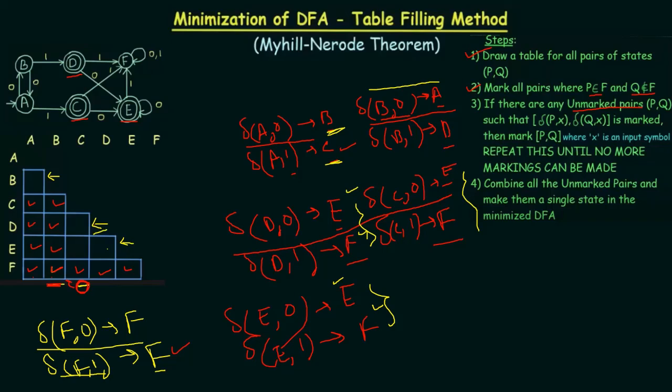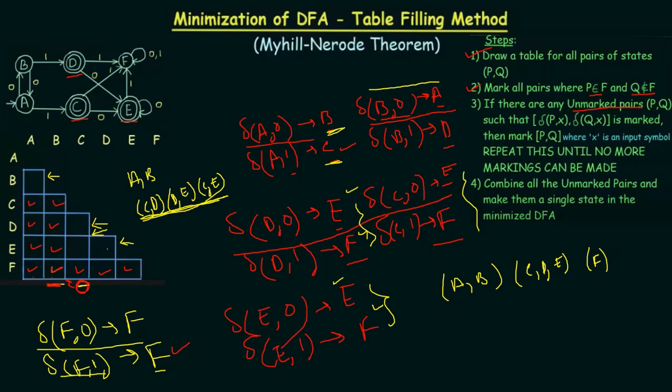That means A comma B and C comma D, D comma E, C comma E are going to be paired together. Now these three pairs are actually the same pair of C, D and E. So you can alternatively say that A B is a pair, C D E is a pair, and F itself is a pair.